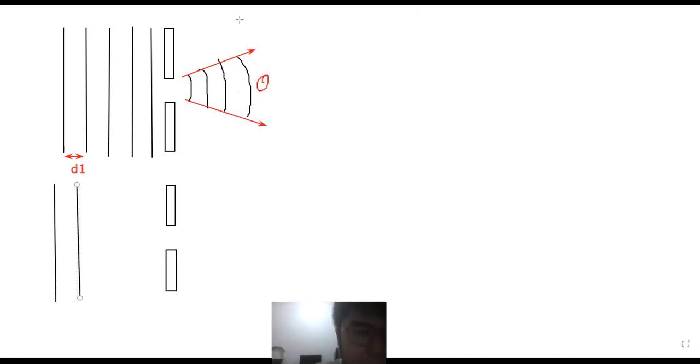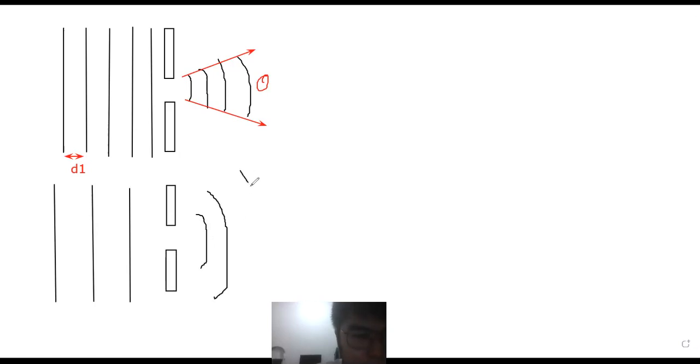Okay, let's say this one I take a longer wavelength. Now what you will find is that a longer wavelength will create a wider diffraction here. So this one will become wider, and this one wider and wider, like this. Again, before and after the wavelength must be the same. So here I draw the space very small, but actually the space here and the one before have to be the same. You have to make sure of that, especially when you draw. So the wavelength here, the spreading, now you see it is wider.